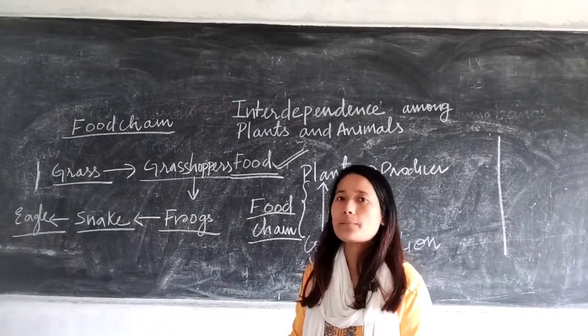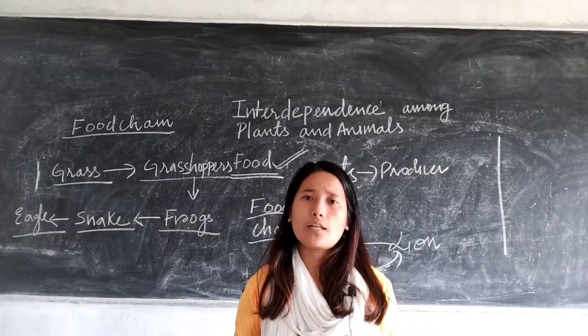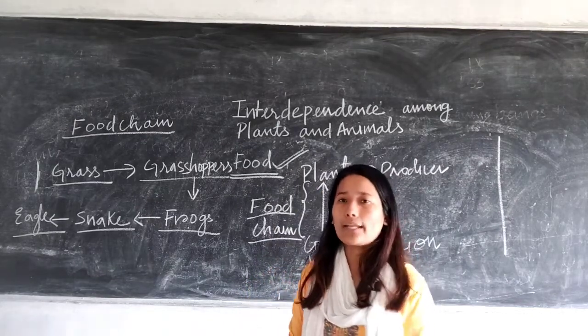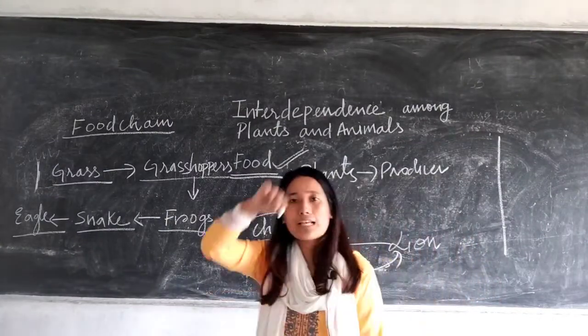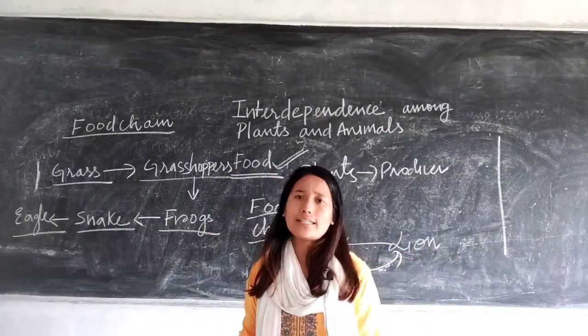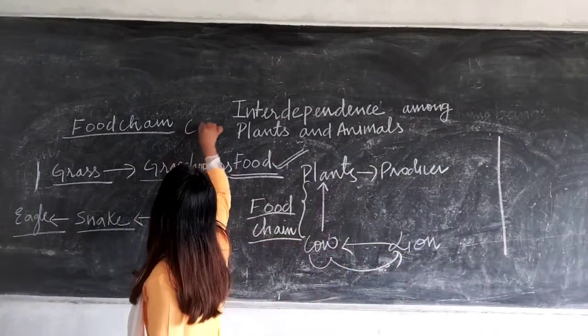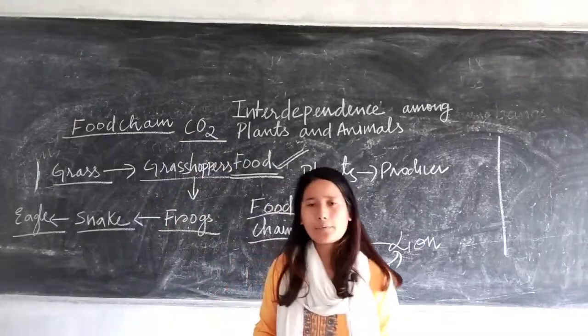So first, how are plants and animals dependent upon each other? For food. And the next one is for exchange of gases. For example, plants need carbon dioxide. We all know that, right? Why do they need carbon dioxide?